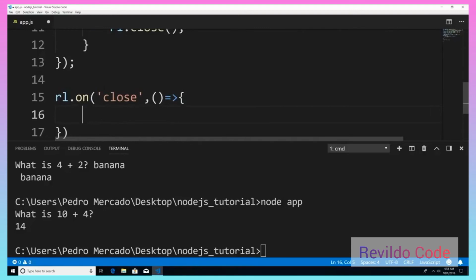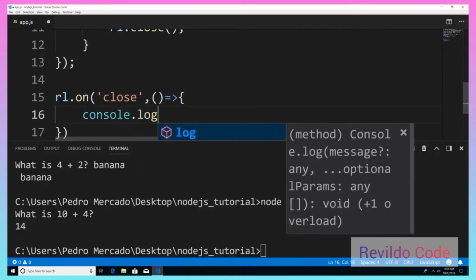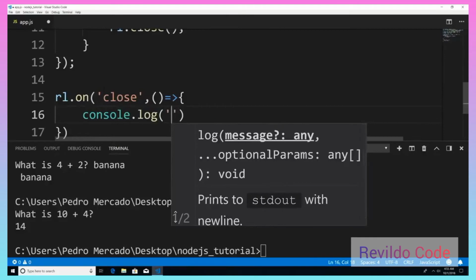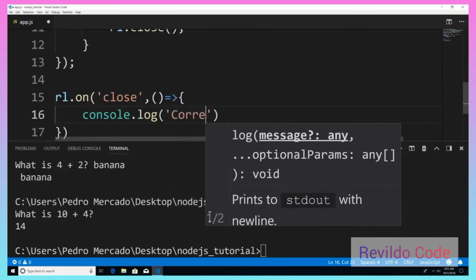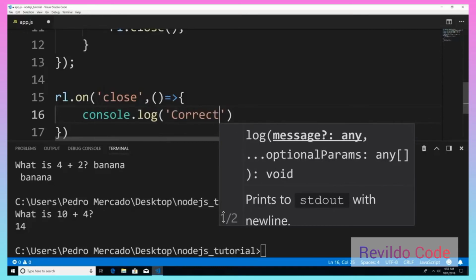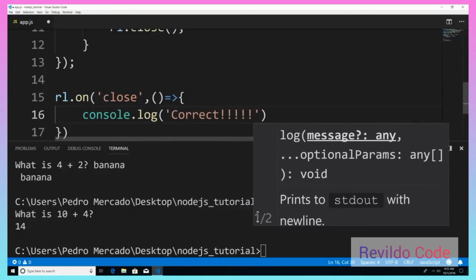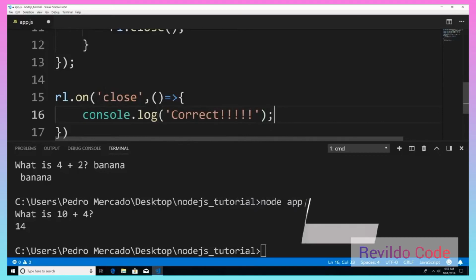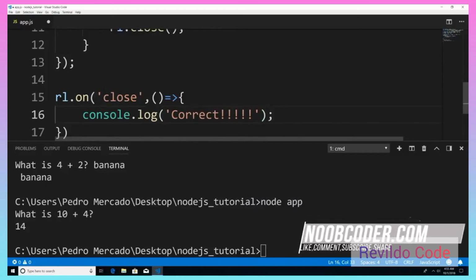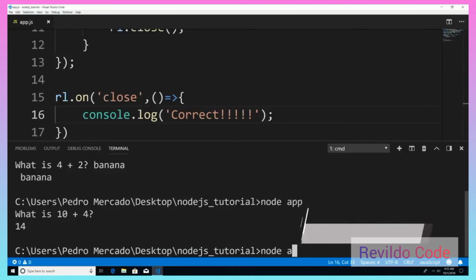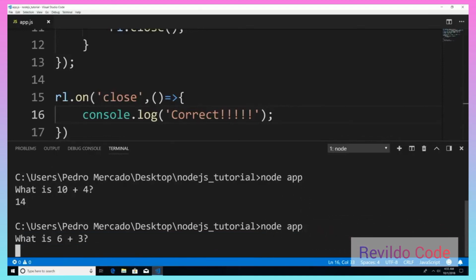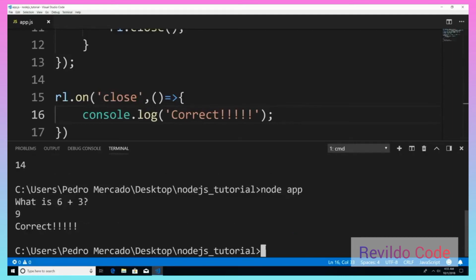So now I'm just going to say console.log, and I want to let the user know that they got the correct answer. So I'm just going to say correct. Now if I save this and execute it, node app, what is 6 plus 3? I'm just going to write 9.